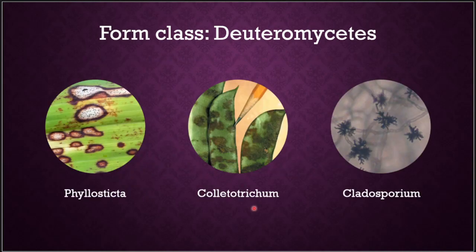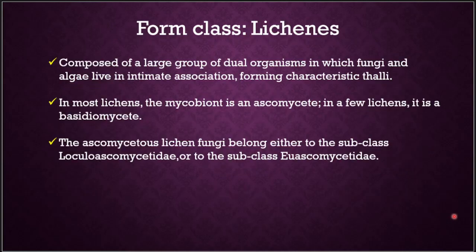Here are some examples for form class Deuteromycetes: Phyllosticta, Colletotrichum, and Cladosporium. They are all growing on their hosts, maybe legumes and leaves of some other plants.